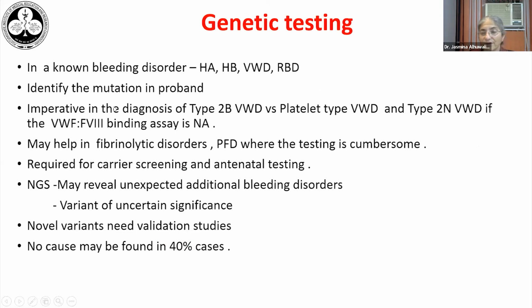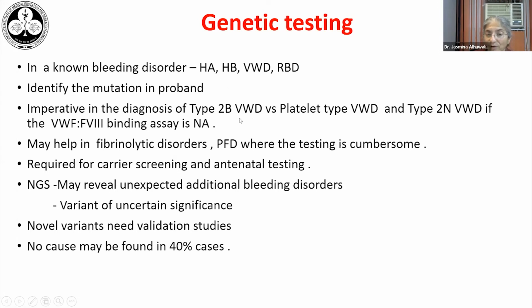Genetic testing is not required in all bleeding disorders, but if you have a known bleeding disorder like hemophilia A, B, von Willebrand disease, or with rare bleeding disorders, you can characterize the mutation in the proband, and this may give us some idea about the structure function correlation. But in some bleeding disorders, it is imperative to do genetic testing before we release the report.